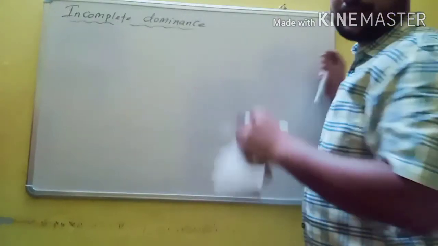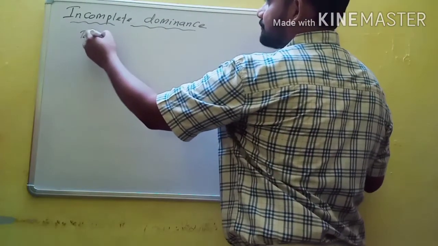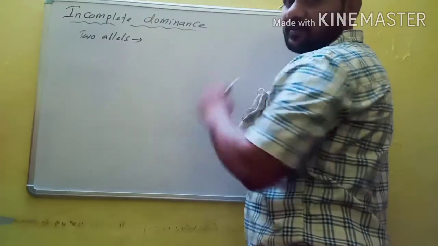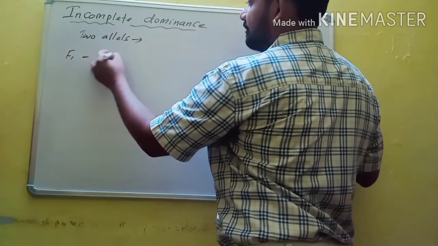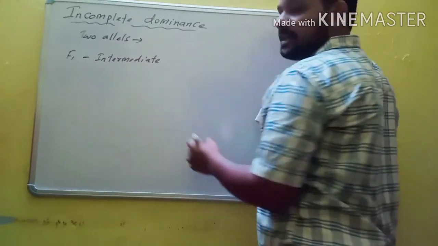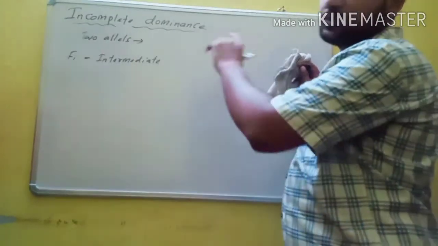It is a phenomenon in which two contrasting alleles of the same gene are not dominant. In the F1 generation, an intermediate phenotype appears, which is not that of either of the two parents.